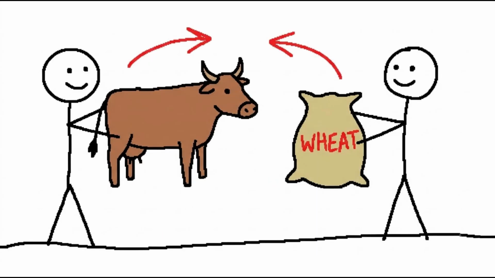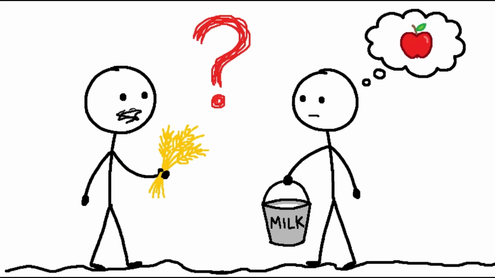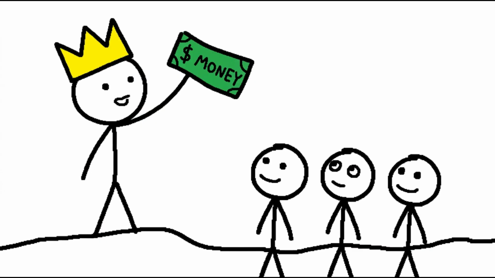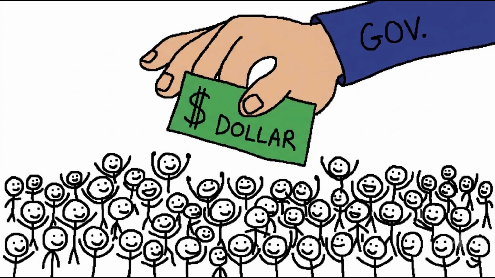Long ago, people didn't use paper money. They used barter, exchanging one product for another. For example, if you had wheat and wanted milk, you had to find someone who had milk and also wanted wheat. That wasn't easy. So people started using things like shells, salt, silver, and gold as money because almost everyone accepted them. Eventually, governments introduced paper money that represented value.